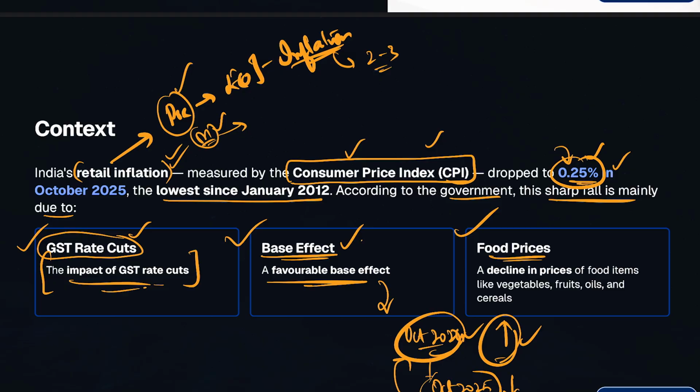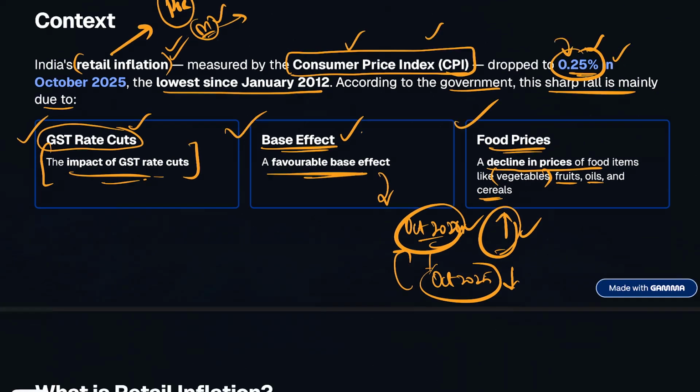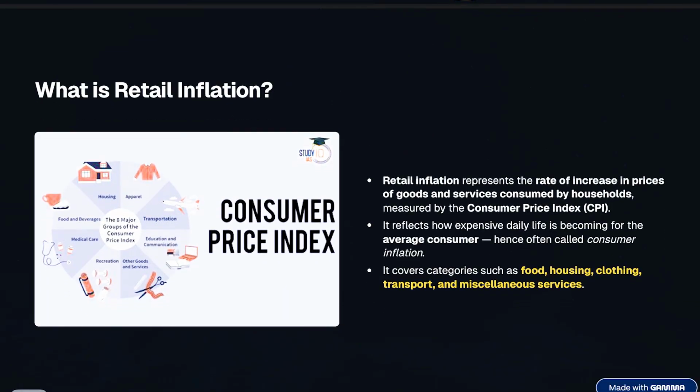And then the food prices, because of the decline in the prices of food items, especially in vegetables, fruits, oils and cereals, has also immensely contributed to this particular stage.